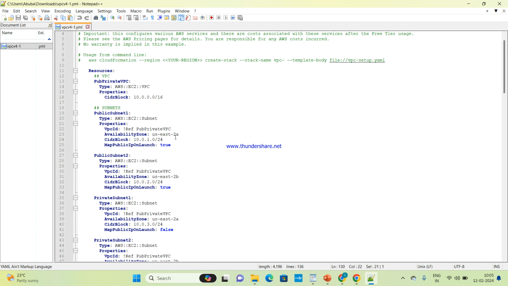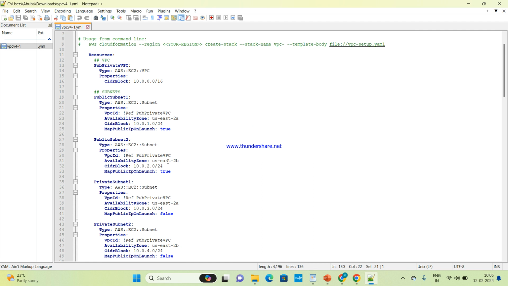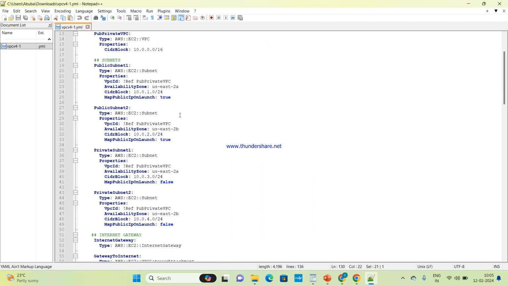So in North Virginia there are 6, A, B, C and so on, and in other regions there are 3, A, B and C. You can give any alphabet here, A, B or C. In Ohio, or in North Virginia, you need to give US East 1A or 1B or 1C. So 6 copies we have to make, ma'am? Here 3 copies are there, no? No, there are 4 subnets, so 4 copies. You can give any availability zone. You can give A for all, the same availability zone. It's your choice.